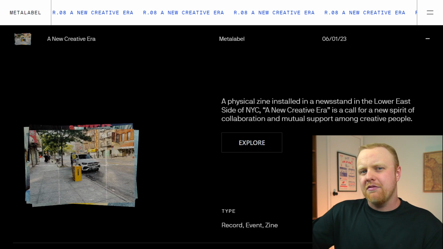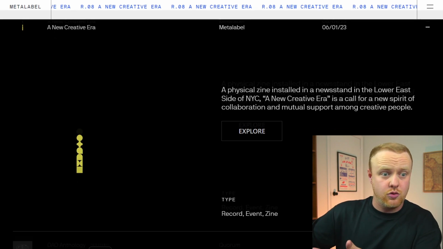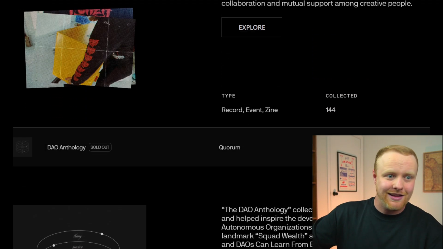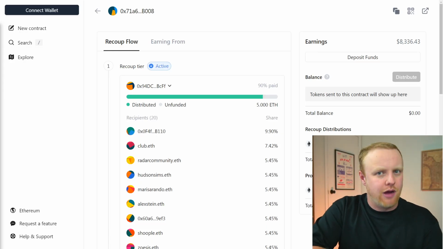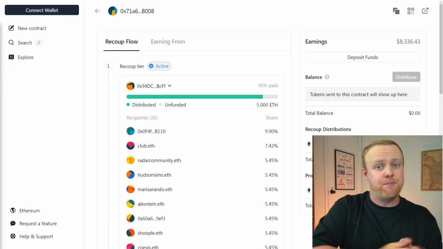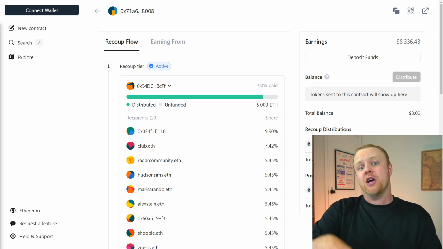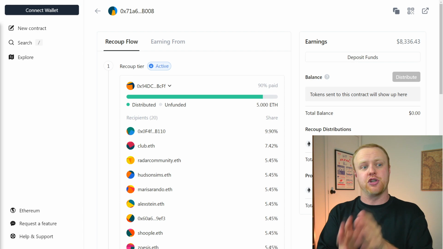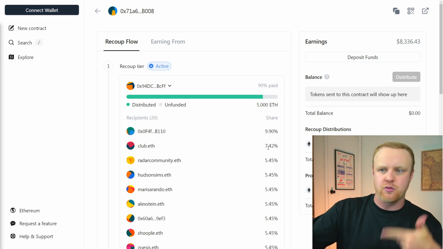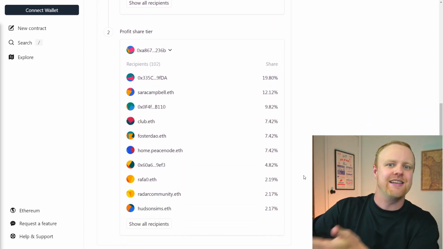Pretty cool. Going even further, collectives of writers who are releasing magazines together via MetaLabel are doing the exact same thing, except with an added twist. To create a magazine and to produce and distribute a physical copy of it, of course there are going to be a lot of set costs that you can't avoid. So to solve this problem, these collectives have been using one of Splits' payment Lego bricks called a recoup to reimburse people for their expenses, and then once those expenses have been returned, they can split the profits with a larger group of contributors that you can see here in this next tier.